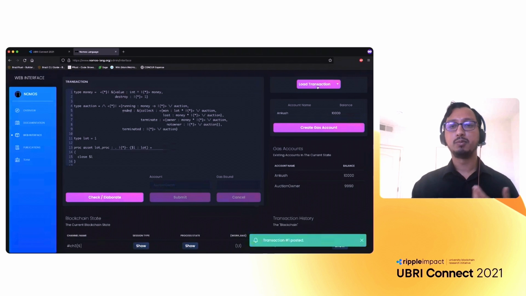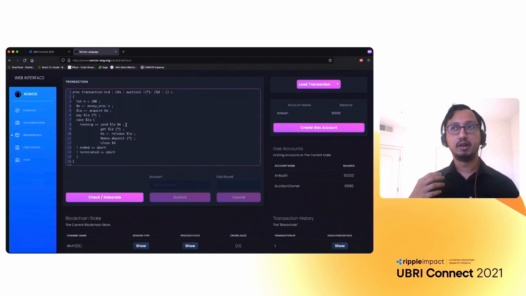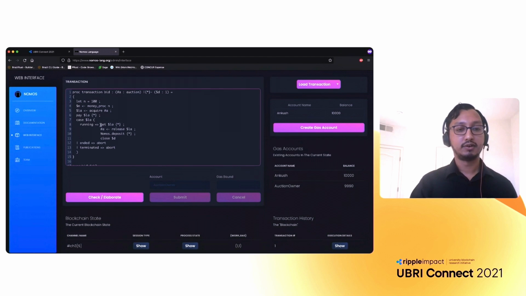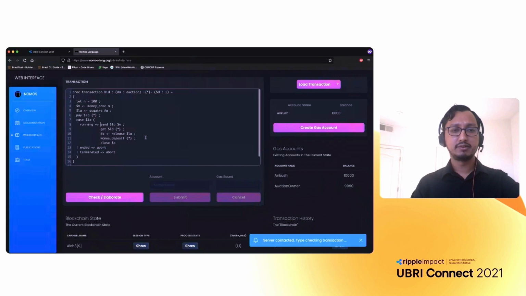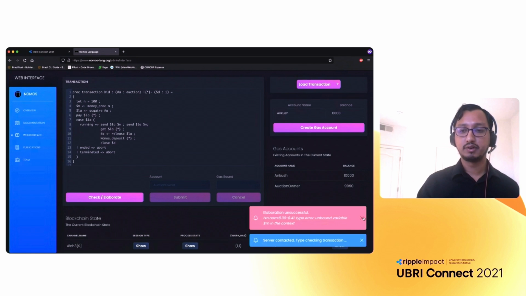Now suppose I want to place a bid into this auction. So here is the code for placing a bid. And here is when I'm sending the money to the auction. So here I'll show how the asset tracking is observed. So let's say a programmer, for example, forgets to send the money to the auction. And if you type check this, it'll give you a compilation error. Similarly, suppose you place the bid twice, you send this again, and if you try to type check that, again, it will be a type error. So it's a compilation error.